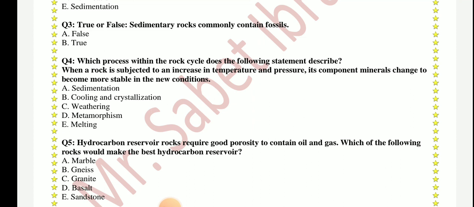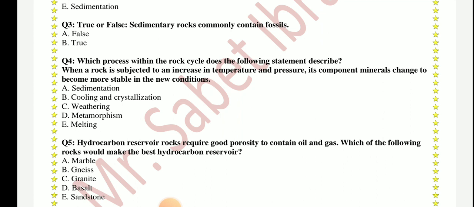Question number 4. Which process within the rock cycle does the following statement describe? When a rock is subjected to an increase in temperature and pressure, its component minerals change to become more stable in the new conditions.